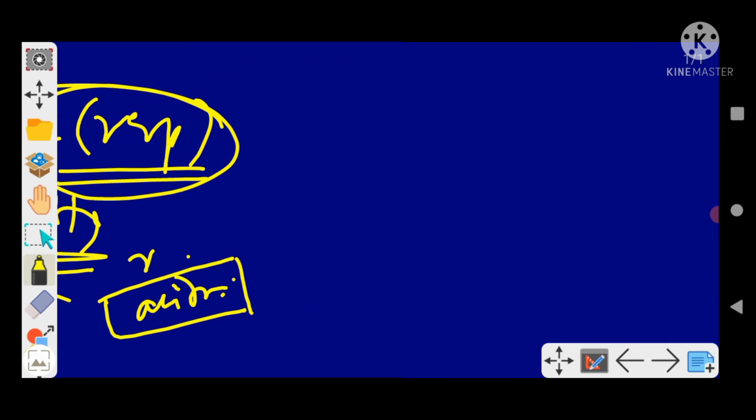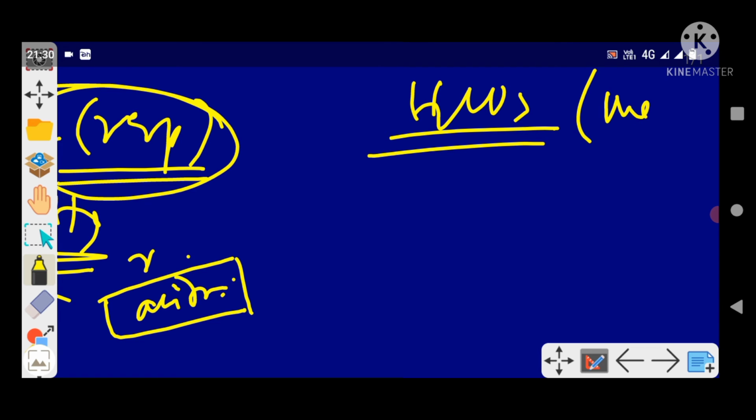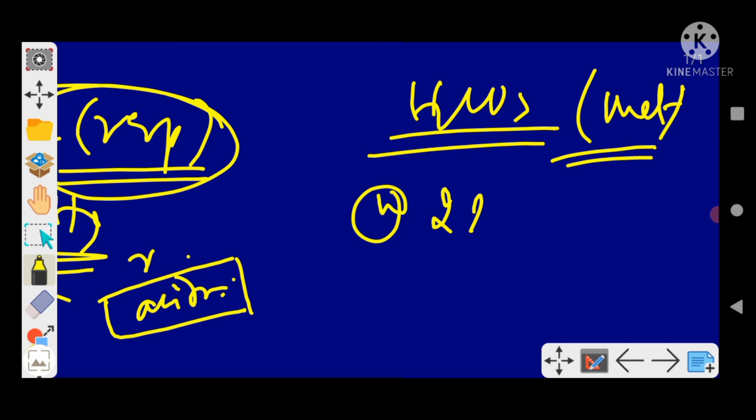Now bicarbonate is associated with metabolic conditions, either metabolic acidosis or metabolic alkalosis. Its normal value is 22 to 28 milliequivalent per liter.